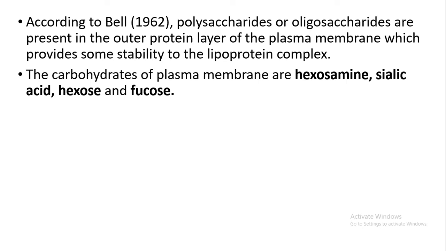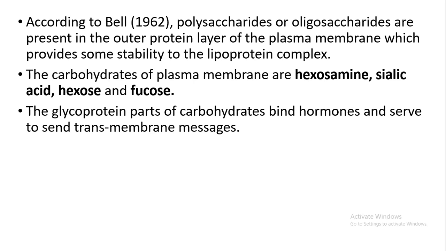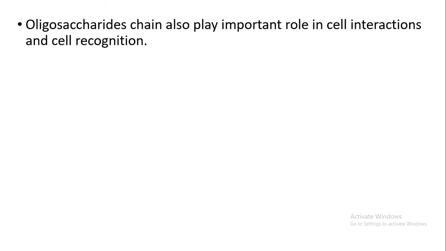Some carbohydrates you will find on the plasma membrane are hexosamine, sialic acid, hexose and glucose. Glycoprotein, as a part of carbohydrate, binds hormones. So glycoprotein is very helpful so that a hormone can be bound, and this is how it serves to send transmembrane messages. If any communication from outside the cell is to happen, the glycoprotein will help to communicate. In this way transmembrane messages are carried from outside to inside of the cell.